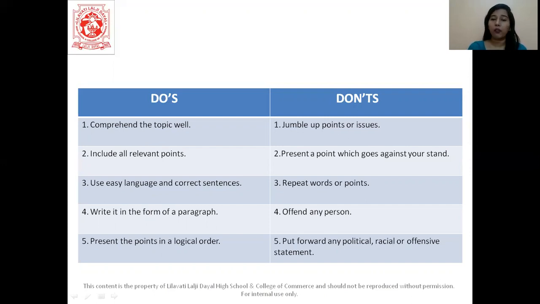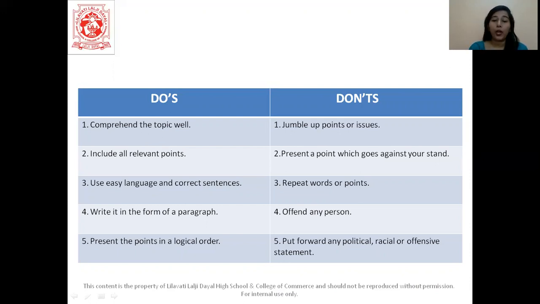You understand the topic very well. You include all the relevant points that are there. Use easy language and correct sentences, because students, you do get marks on your grammar, the way you have framed your sentence. That is why this is very important. Write it in the form of a paragraph. In the exam, you get pointers. The view is given in the form of pointers. You will not write the counter view in the form of pointers. You will write it in a paragraph only. This is very important. Otherwise, you lose out on your marks.